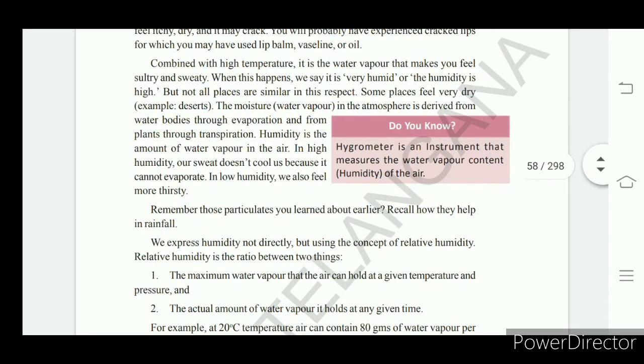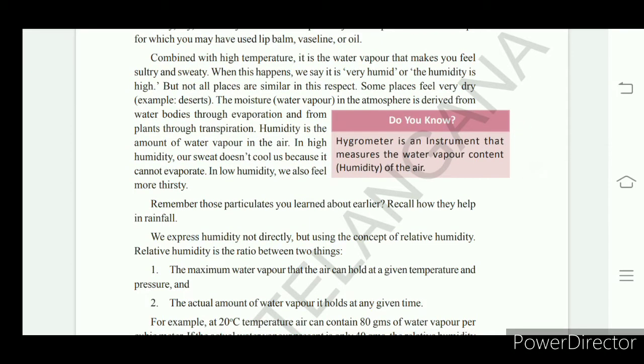What is meant by humidity is high? Water vapor present in the atmosphere reaches a high stage. So further, the atmosphere cannot take water vapor. So the sweat which comes from our body has to evaporate.